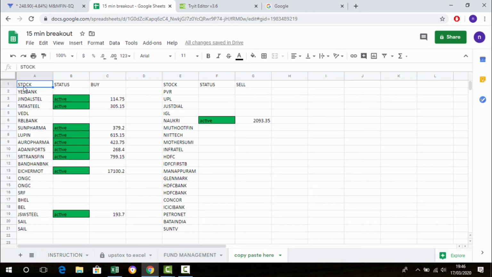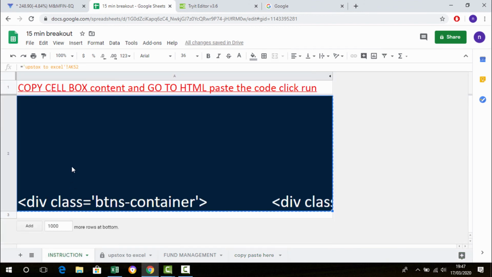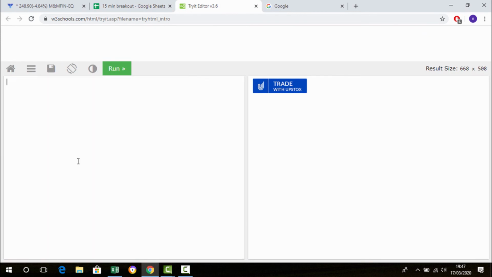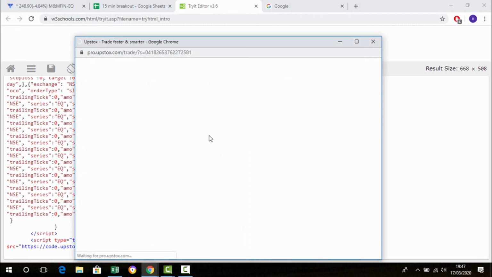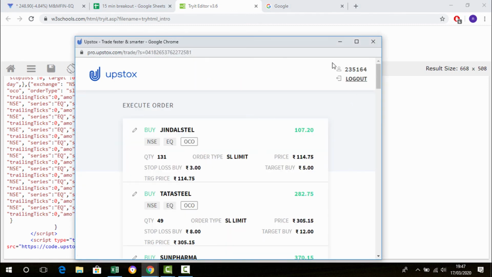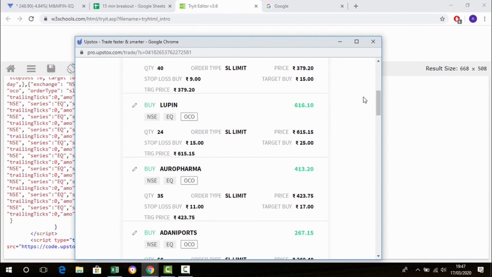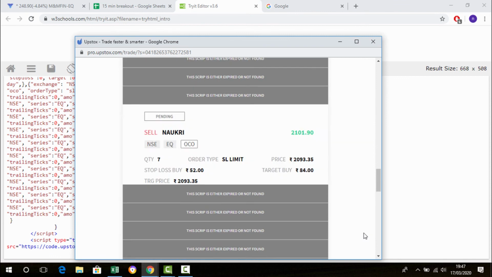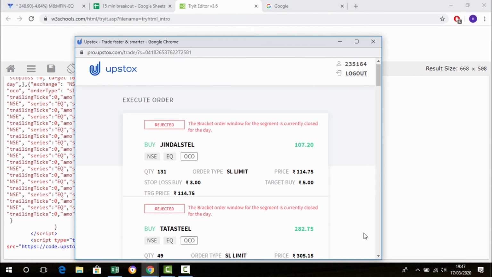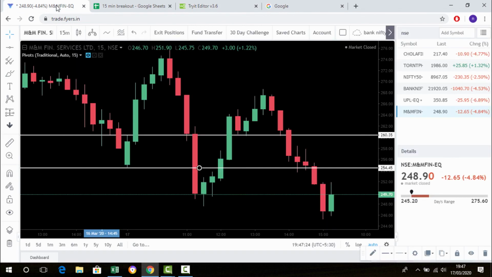Just click the first line, Control V. Then immediately go to the instruction tab, copy this blue box and the W3 Schools link, click it, and click run. If it asks for user ID and password, just give it, then scroll down and place the order. That's it. Within a minute you can add all orders, so you never miss the jackpot.